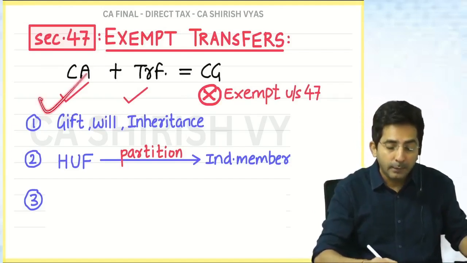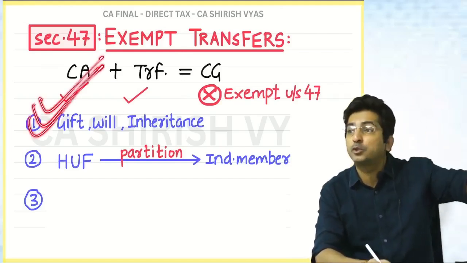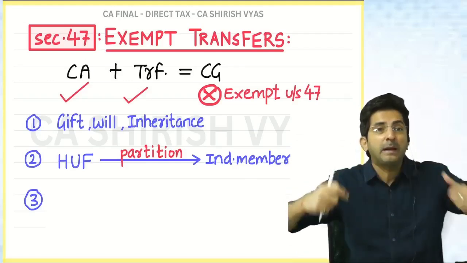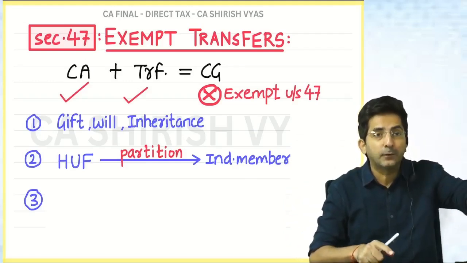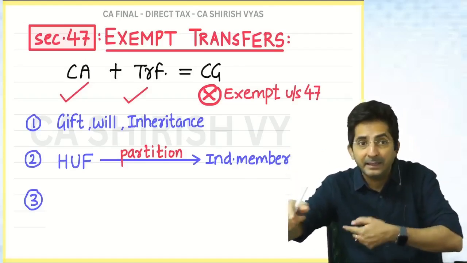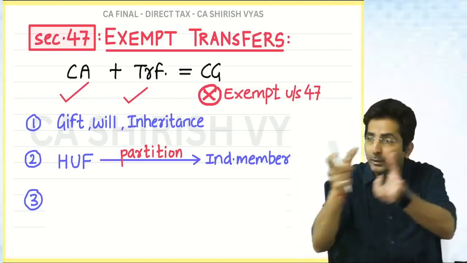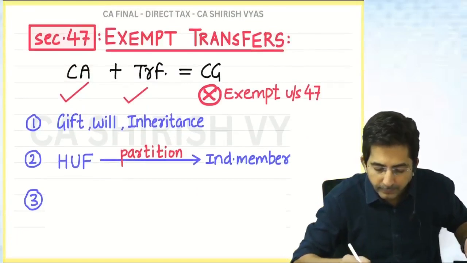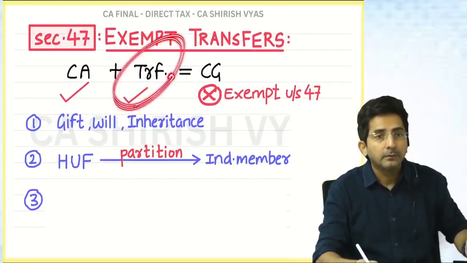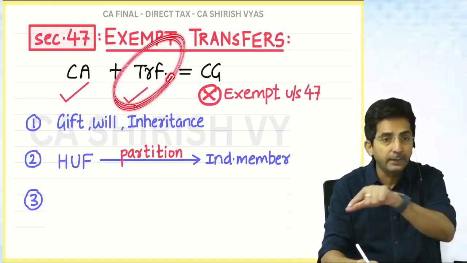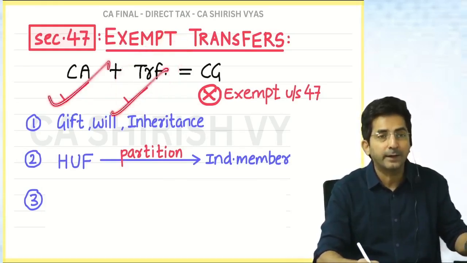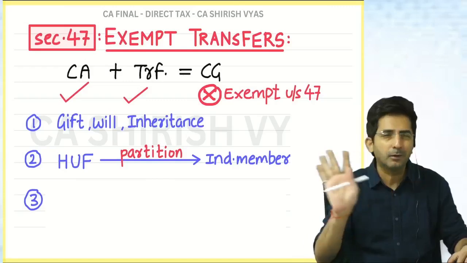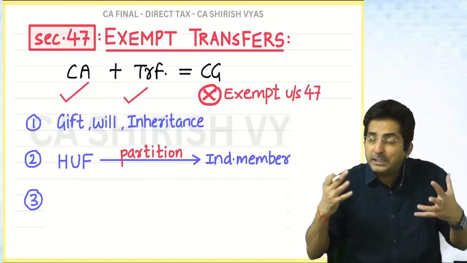Tell me how. There were capital assets worth 50 crores with my HUF. And now when there is a partition, when there is a dispute in the family, HUF's property is transferred to individual members. Like I said, one land was given to me, one land was given to wife. So this way there is a transfer. So there is a transfer or not? Change in ownership from HUF to individual member. So here also conditions are satisfied, and here also government has the basis to charge. But here government will not charge, because there was no intention to make gain.